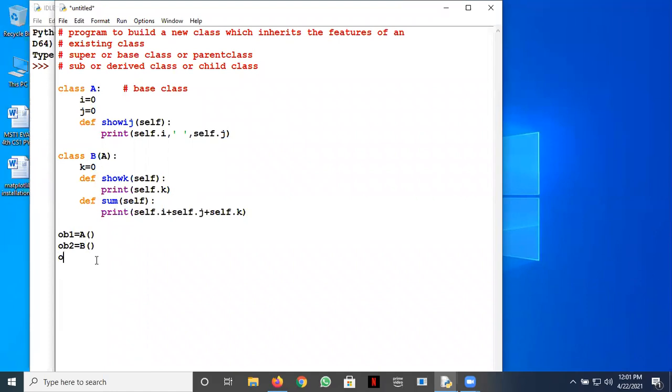Then I can initialize ob1.i equal to say 100, ob1.j equal to 300.